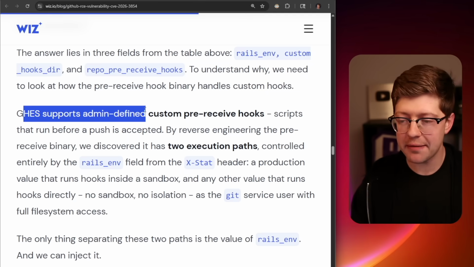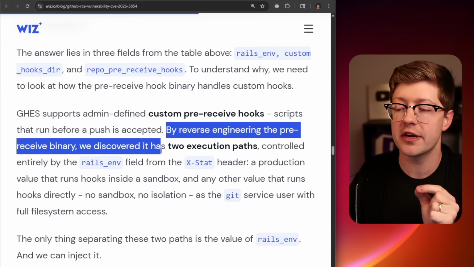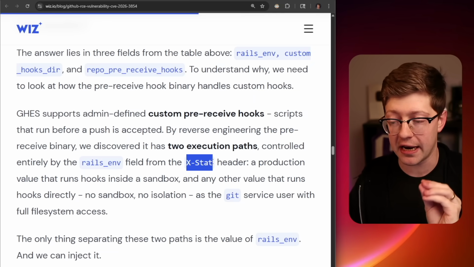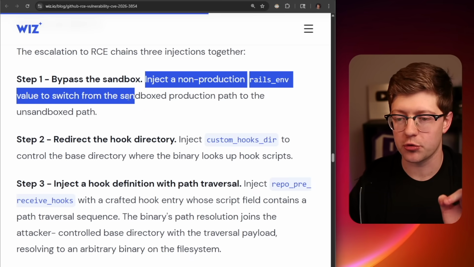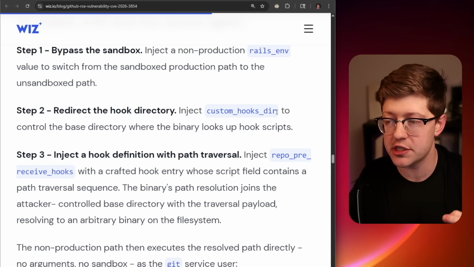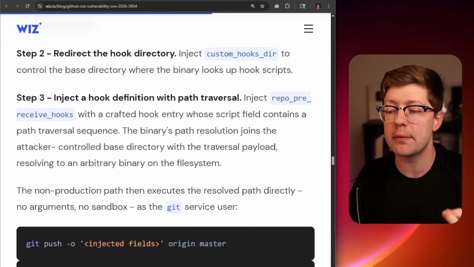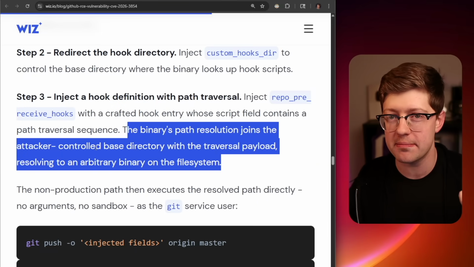GitHub Enterprise Server supports admin-defined custom pre-receive hooks, scripts that run before a push is accepted. Again, normal GitHub behavior on its own if it didn't have compromised headers. By reverse engineering the pre-receive binary, we discovered it has two execution paths, one controlled entirely by the Rails environment field from the exstat header, which again, by the way, they now control both of these. By injecting a non-production Rails environment value through the exstat header semicolon injection technique, and injecting a custom hooks directory to tell the Rails environment where to look, and also by injecting a crafted hook entry that has a path traversal, they're able to use the concatenation of those two paths inside of the Rails environment to run an arbitrary binary on the system.